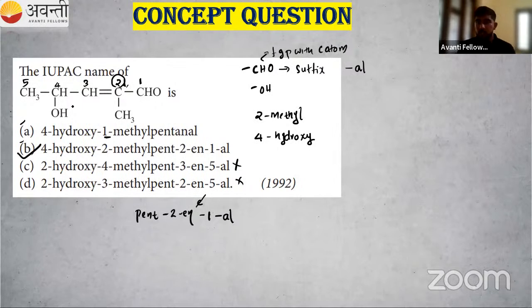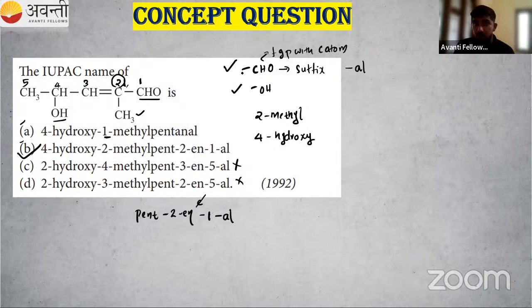Okay, so we have two functional groups, right? We have a CHO group and an OH group. Here we have CH3, which will be a substituent, a branch. Then we have the CHO group and the OH group. One is aldehyde, one is alcohol. So which one will get more priority? We have a rule given by IUPAC. I have given the trick for you.